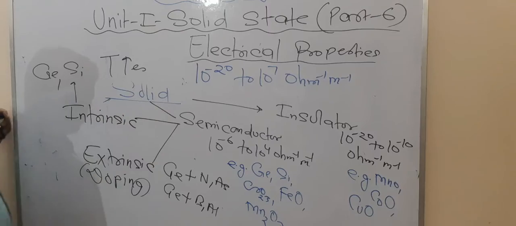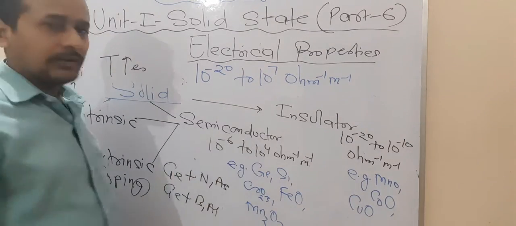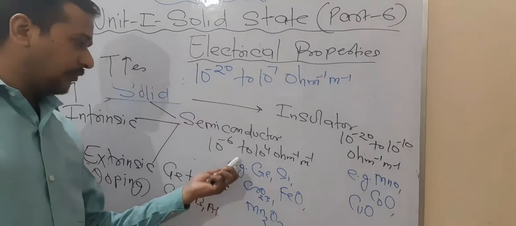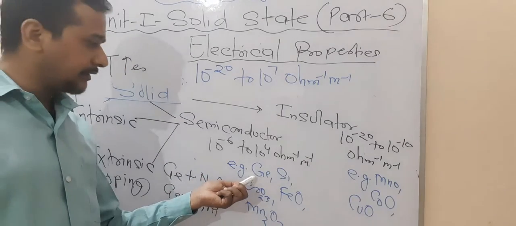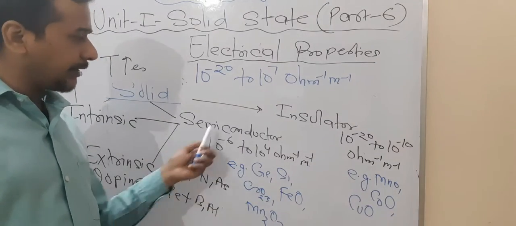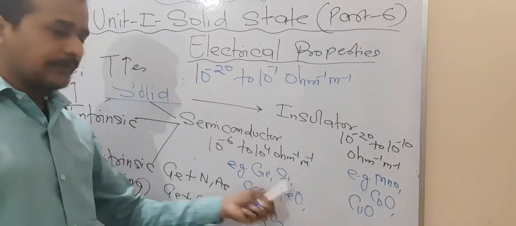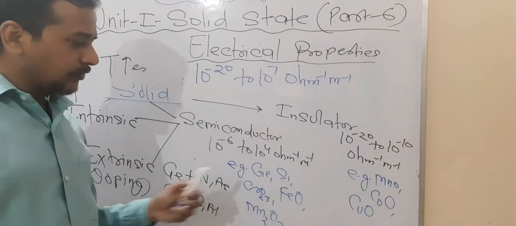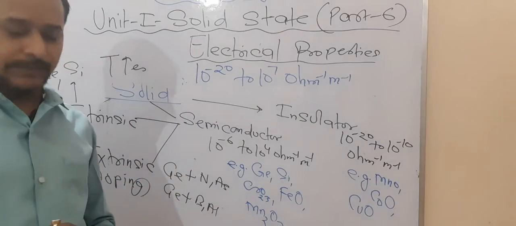Are you getting this point or not? So the conductivity range of semiconductors is 10 to the power 6 to 10 to the power 4 ohm inverse meter inverse. Okay dear students, now note down the examples. For intrinsic semiconductor, simply you can write germanium, silicon, and some metal oxides which we also have as semiconductors. So note down the examples: chromium oxide, Cr2O3, FeO, iron oxide, Mn2O3, and one more example you can note down, Fe2O3. So these are basically some examples of semiconductors.